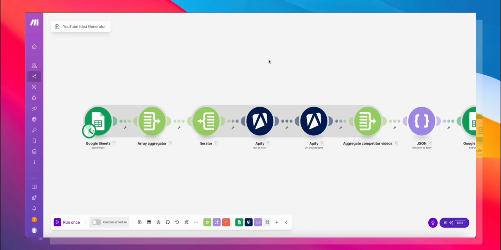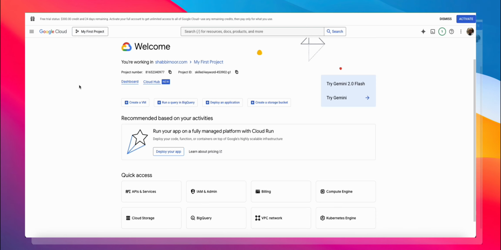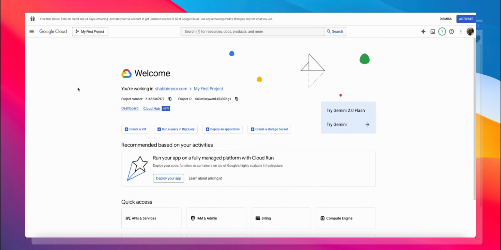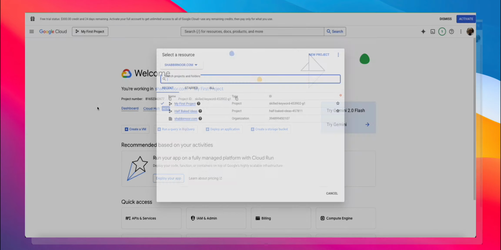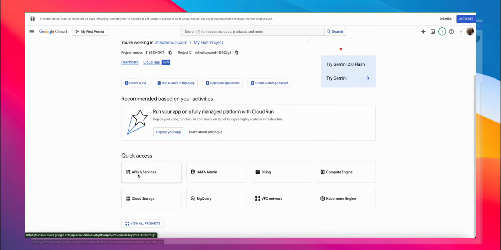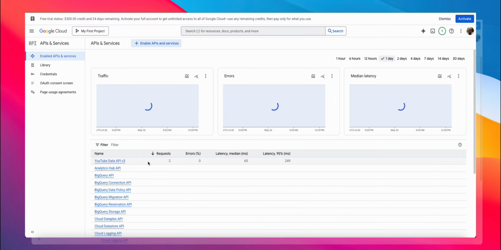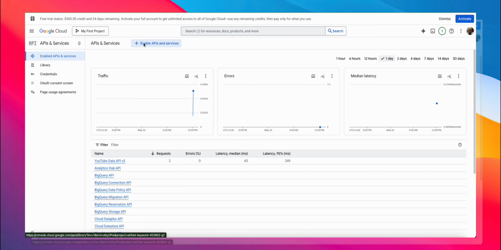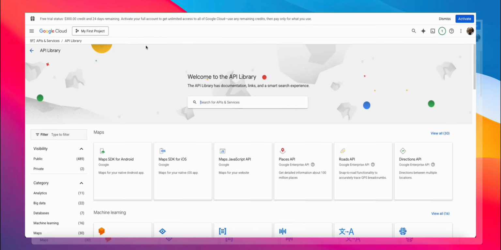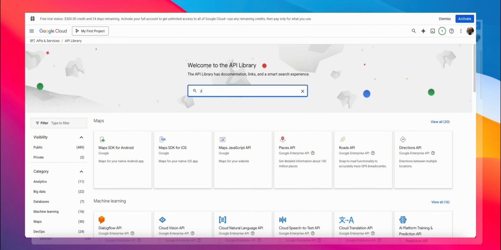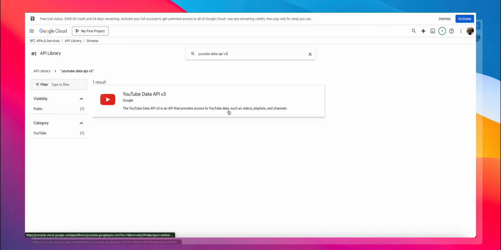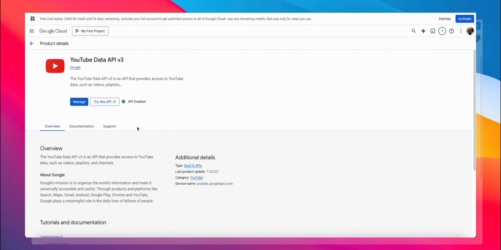There are a few things that we need to do, and that is to go into Google Cloud Console and set up the YouTube API, get an API key in order to run our script. So let's go ahead and see how to do that. Go ahead and make a new project. Once you have a project made and set up, you can go down here to Quick Access and click on APIs and Services. And under APIs and Services, you want to enable APIs and Services, press the plus button, and go ahead and search for YouTube Data API v3. Go ahead and click that and make sure that the API is enabled.